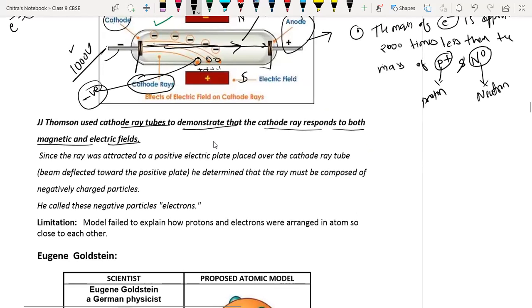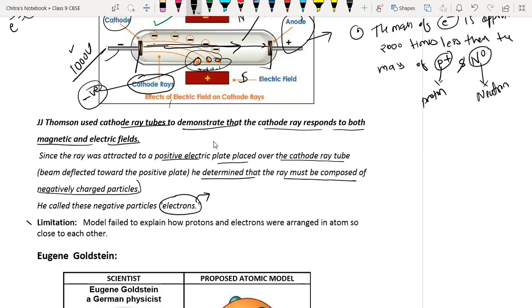Next, since the ray was attracted to the positive electric plate placed over the cathode ray discharge tube, he determined that the ray must be composed of negatively charged particles. We already discussed that. They were traveling toward the positively charged electrode called the anode. That means these rays had negative charge on them. He named such particles electrons, and electrons were negatively charged particles.